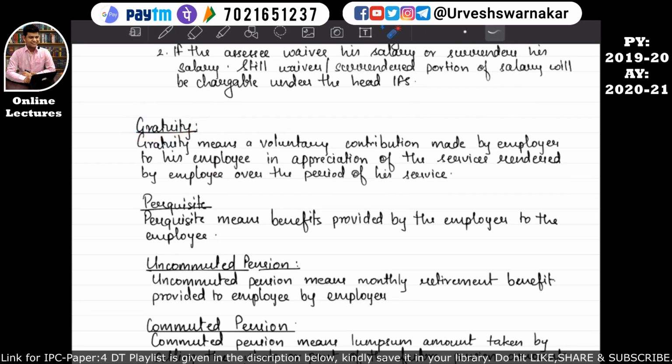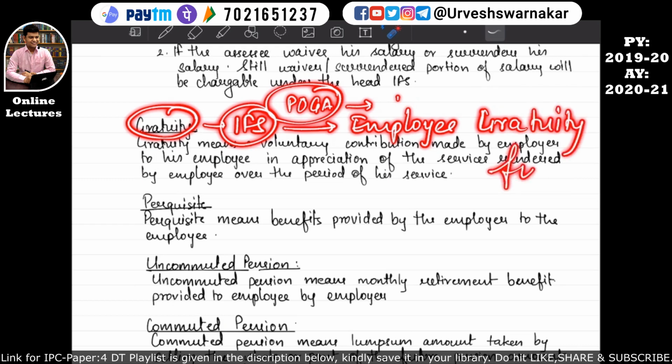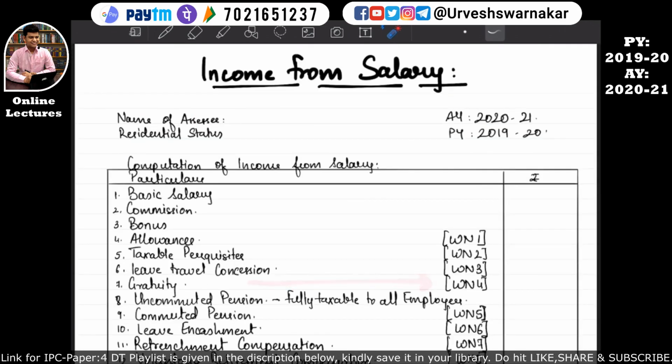Earlier gratuity was a voluntary contribution, but after the incorporation of the POGA Act, that is the Payment of Gratuity Act, the employer has to pay a contribution to the employee, okay. I have introduced this word POGA, the Payment of Gratuity Act, because there are some provisions of POGA which we need to consider while calculating the gratuity income under the computation of income from salary of the employee who has received this gratuity from the employer. For that, come to our format book and come to working note number 4.